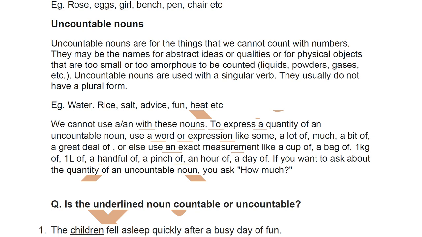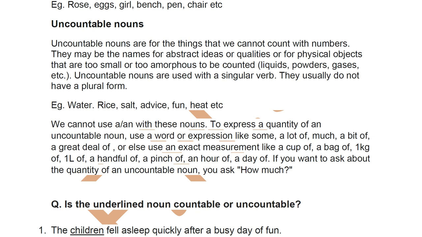There are other things also where you cannot really count, like grass. When you look at grass, there is lots of grass, but you cannot say one grass and two grass. You say there is lots of grass growing, or there is no grass growing, the grass is growing in scanty. But if you want to talk of one grass, you will say a blade of grass, a blade of grass.